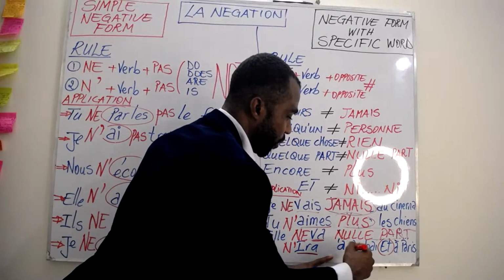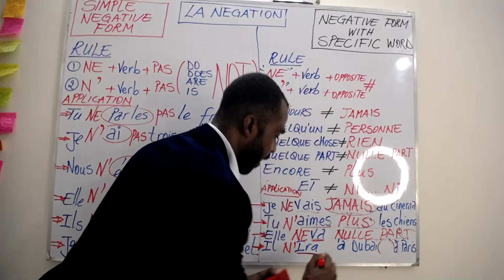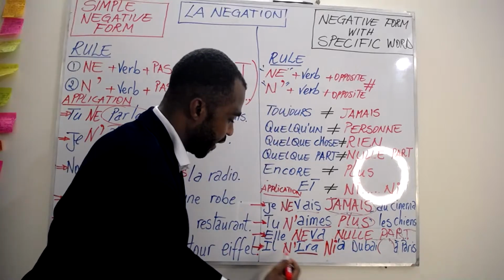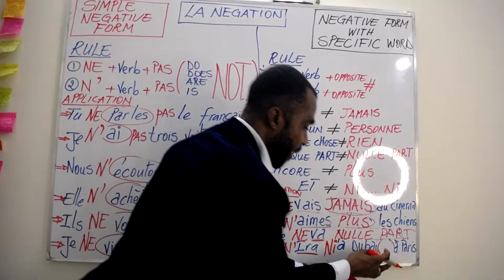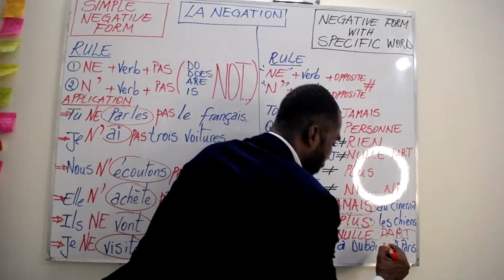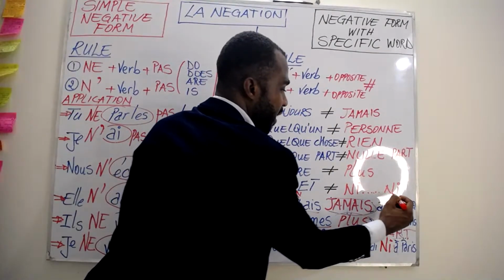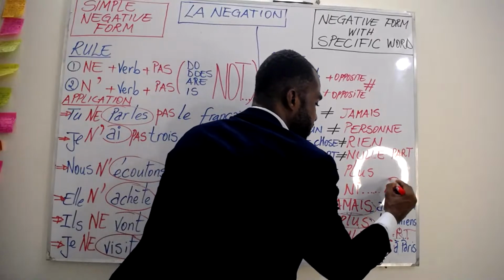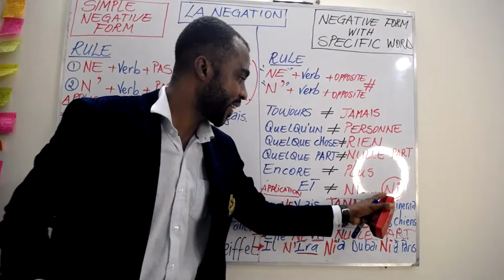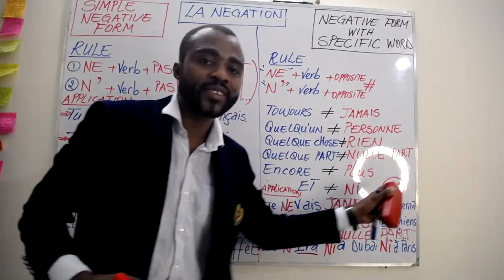So we will say il n'ira. After Dubai, we need to remove the à and we need to apply one ni here. Il n'ira ni à Dubaï, and then when we remove the et, we apply again another ni here. That's why we have ni and ni. The second ni is to replace the et itself.